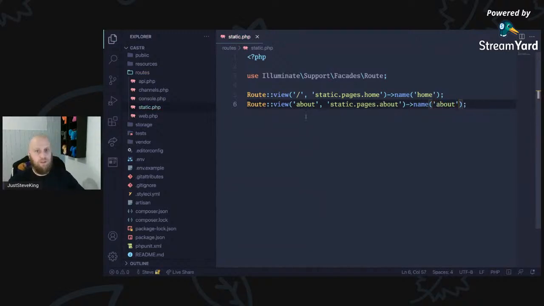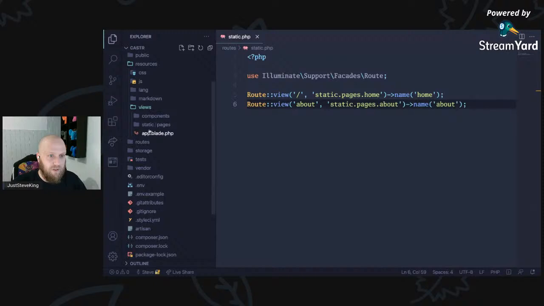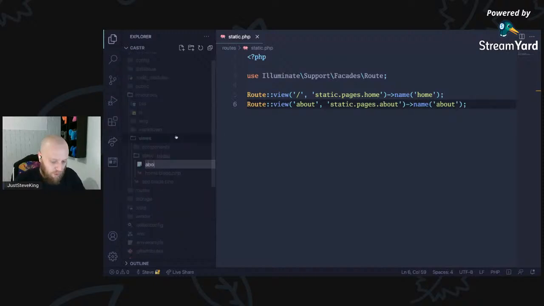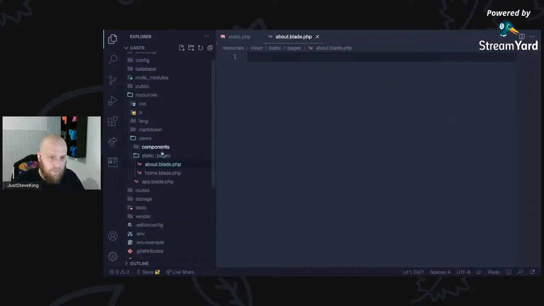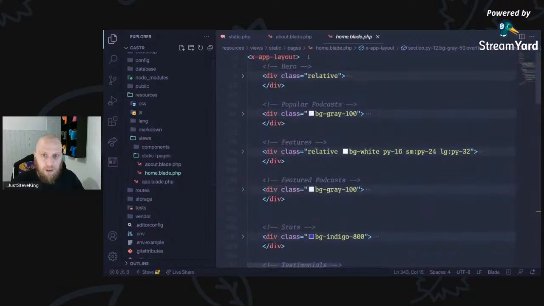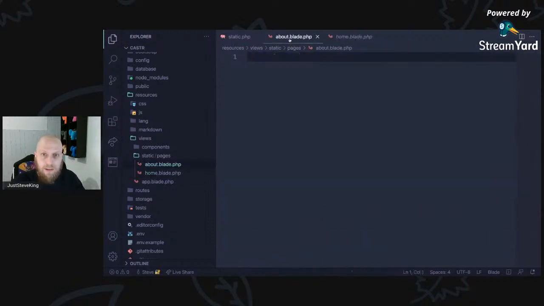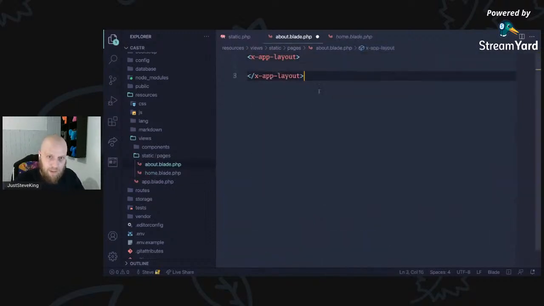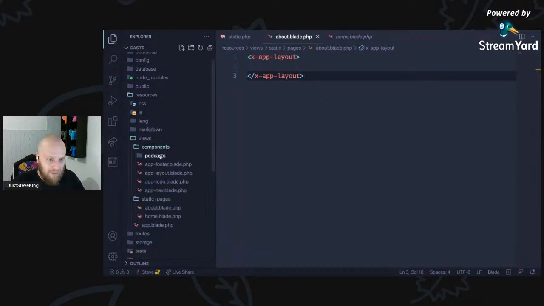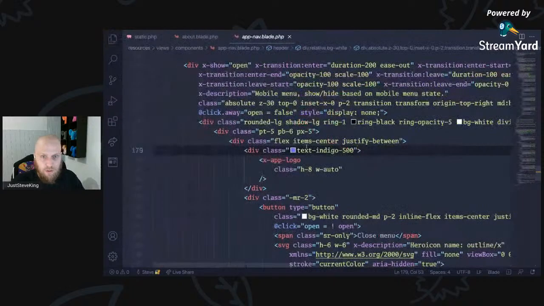Following a convention, our static pages are all views. They're all following a similar folder structure. They've got predictable names. It's all stuff which will help you build some of this really quickly. So if I come down to my resources, views, static pages, create a new about.blade.php, I know I'm going to want to extend the app layout. So I've got my layout there. So we'll take a quick segue and go back to the navigation.